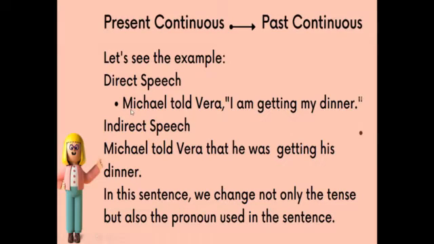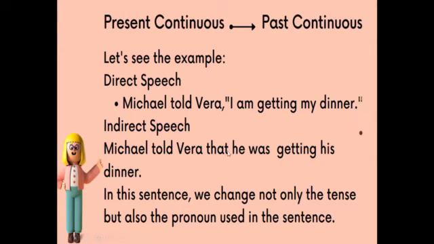Let's see the example. Michael told Farah, I'm getting my dinner. Here, we use am as the first form of to be to show the sentence is in present. And we use getting, verb plus ing, to show that it is continuous. So, present continuous. If we want to change it into indirect form, it means that we have to put it into past continuous.